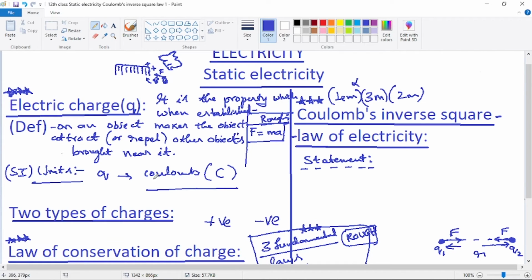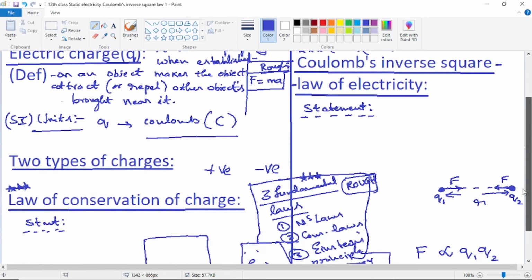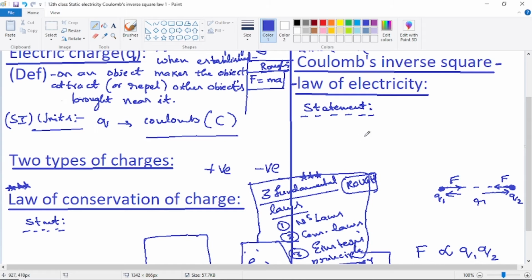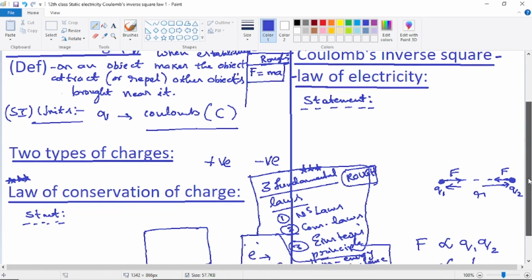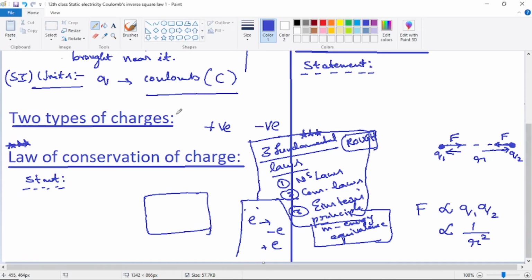So very simple definition. So SI units, Q is the symbol for electric charge, Coulomb is the SI unit. How is Coulomb defined? Actually, the definition of Coulomb also comes in Coulomb's inverse square law only. A little later it will be coming more clearly. So two types of charges. Which are the two types of charges? Positive and negative charge.